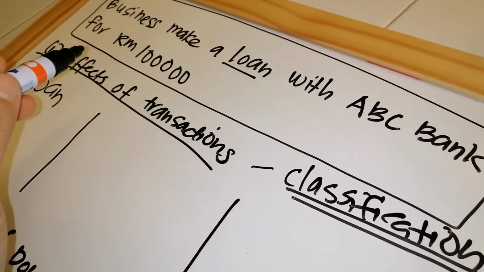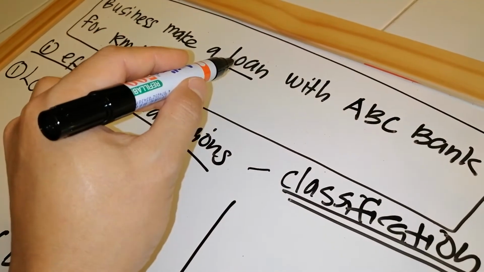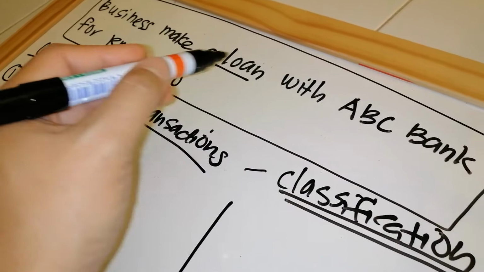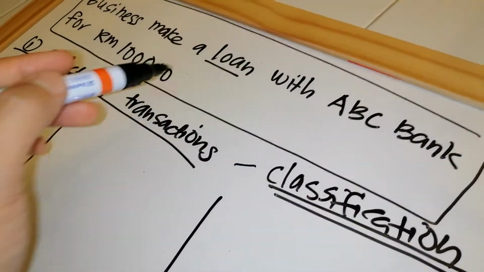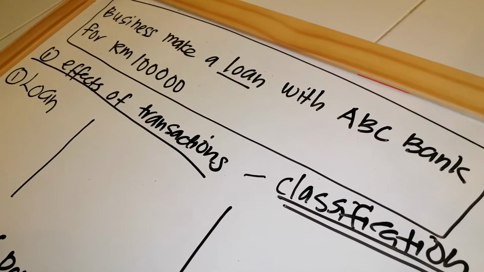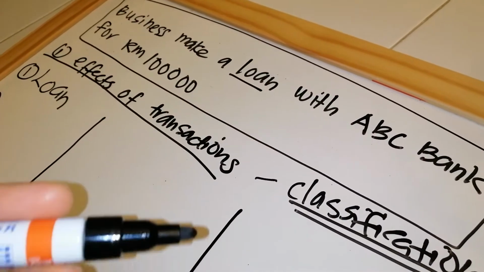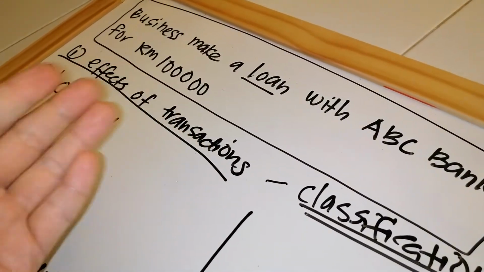Sometimes a business can have more than one loan, or different types of loan with different banks. So here we have ABC Bank. Maybe the business has a loan with CIMB Bank, maybe with Maybank. Similar to us, sometimes we have many types of loan.